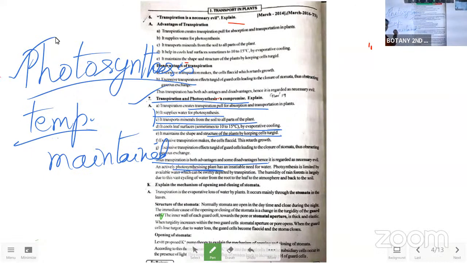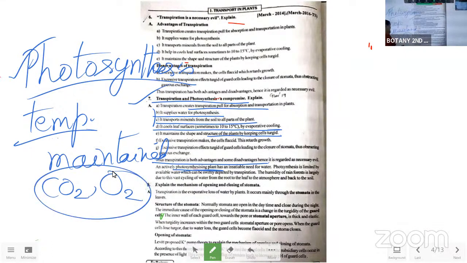Otherwise, they won't do the photosynthesis when high temperature is there. And if the transpiration is normal, then the exchange of the gases can be normal. So with this, carbon dioxide concentration and oxygen concentration is normal in the surrounding atmosphere for the plant body. So with this, photosynthesis occurs normally. Otherwise, if any one gets disturbed, then photosynthesis gets disturbed.